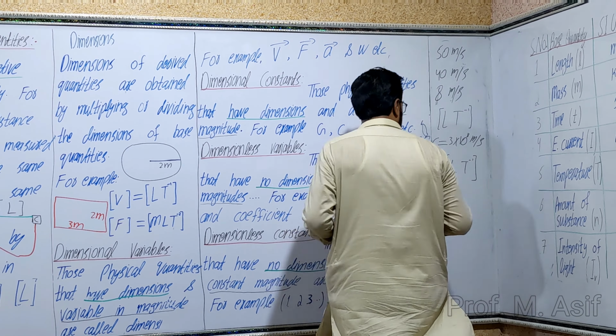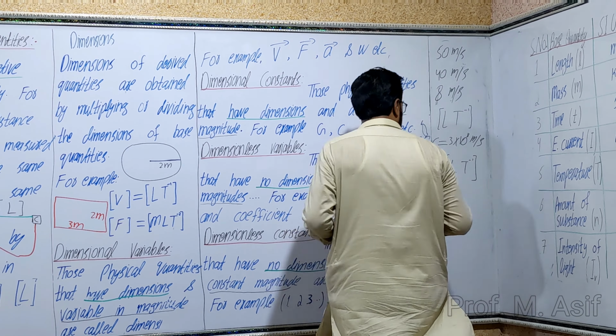Same for G. G is the gravitational constant, and the value of G is 6.67 multiplied by 10 power minus 11 Newton meter square per kg square. The value of G is constant, fixed, and also has dimension. Same story for Planck's constant h and universal gas constant R. So these are the examples of dimensional constants.